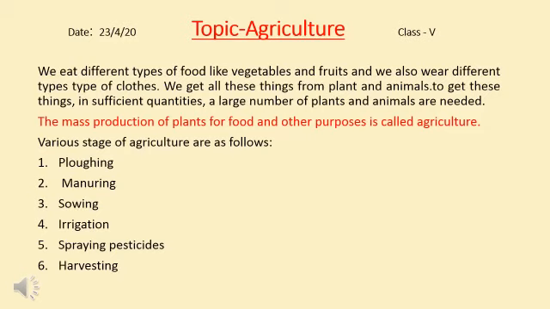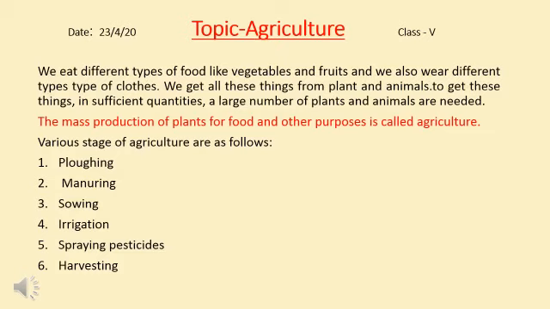So let's start. We eat different types of food like vegetables and fruits, and we also wear different types of clothes. We get all these things from plants and animals. To get these things in sufficient quantity, a large number of plants and animals are needed.